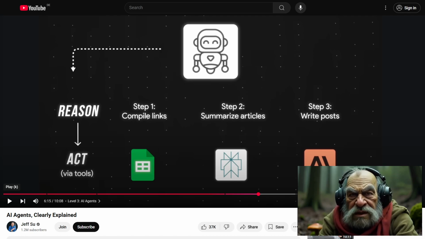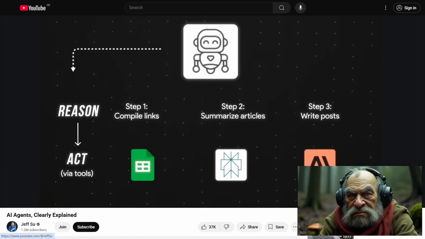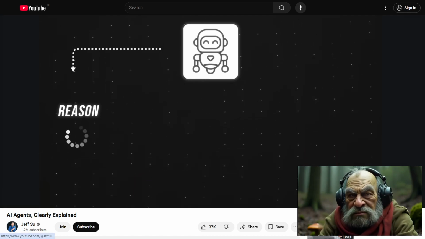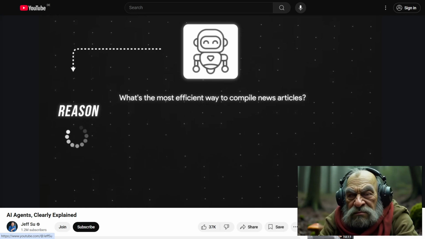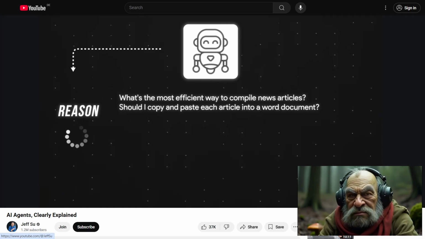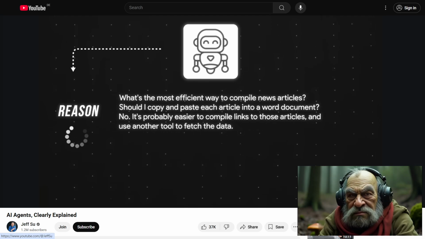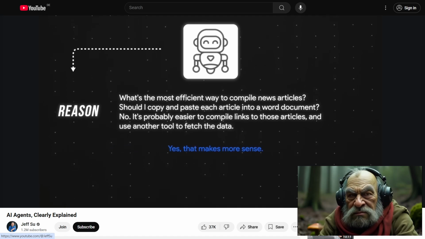Let's see how he plans to navigate this brave new world. LLM. In other words, the AI agent must reason. What's the most efficient way to compile these news articles? Should I copy and paste each article into a Word document? No, it's probably easier to compile links to those articles and then use another tool to fetch the data. Yes, that makes more sense.